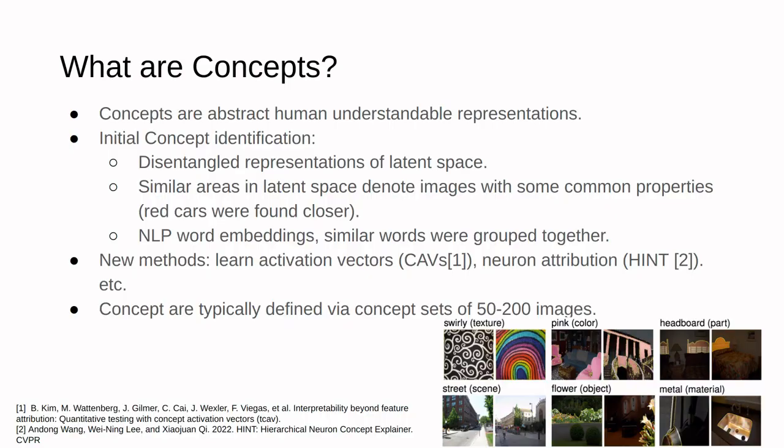What are concepts? Concepts are abstract human understandable representations. Initial concept identification started with grouping images mapped to similar areas in latent space to NLP word embeddings. The recent methods learn concept activation vectors or CAVs, do neuron attribution, etc. Kim et al. learned the CAVs in the model's hyperplane.